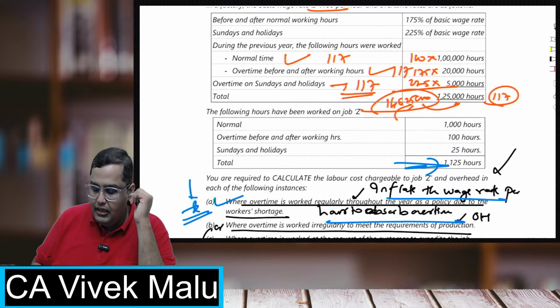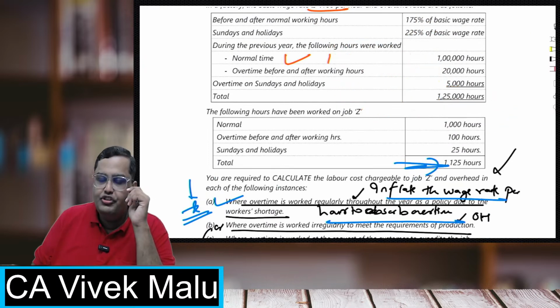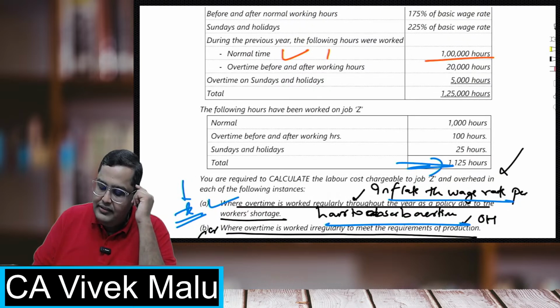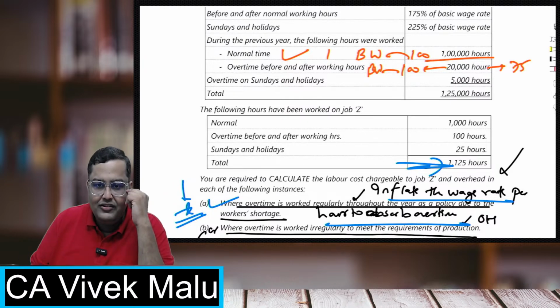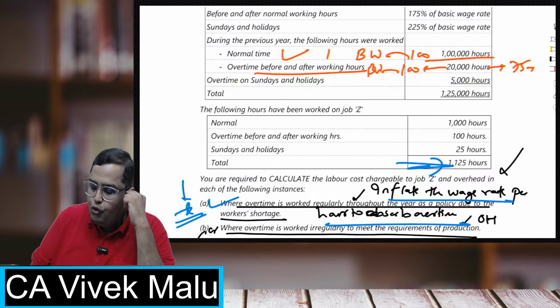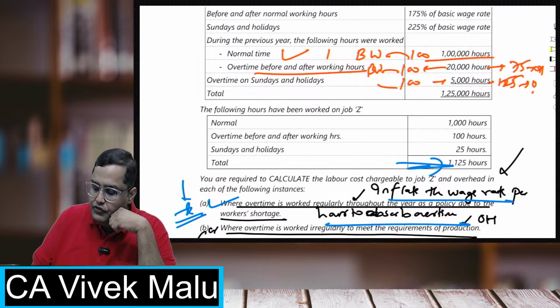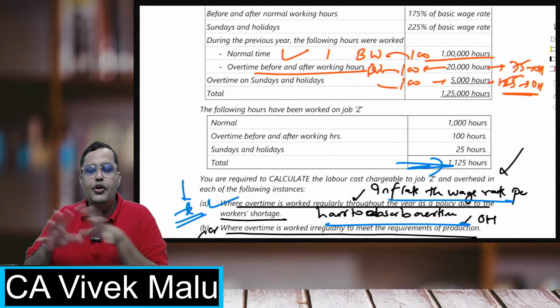But suppose it is due to general production programs, then what you will do is, for these 1 lakh hours, the 100 rupees entirely will go to basic wages. For 20,000 hours, 100 will go to basic wages. The remaining 75, which we are paying extra for overtime hours, will go to overheads. For 5,000 hours, the rate is 225, so 100 will go to wages and the extra 125 we are paying will go to overheads. This is how you have to segregate this.